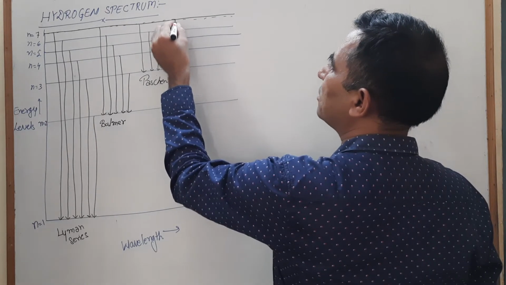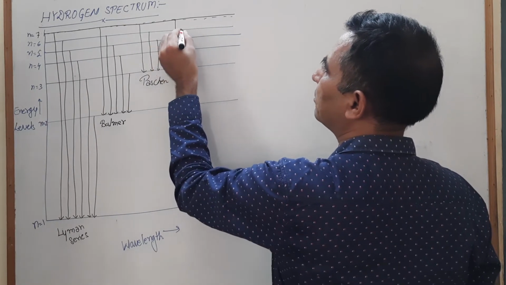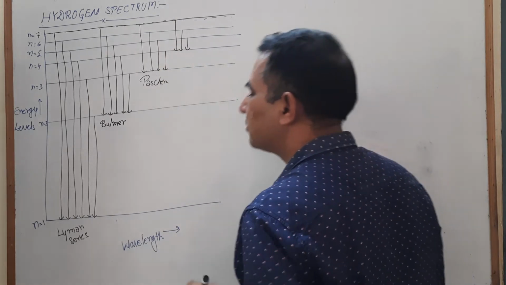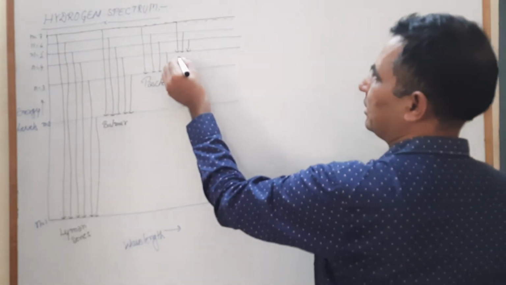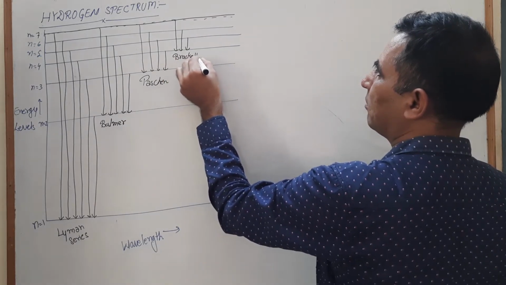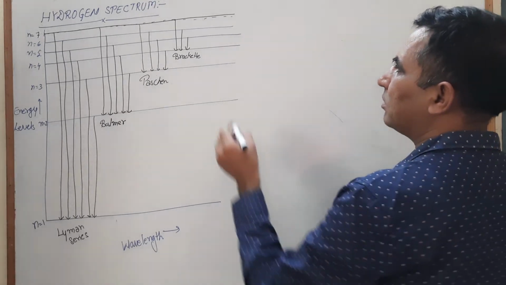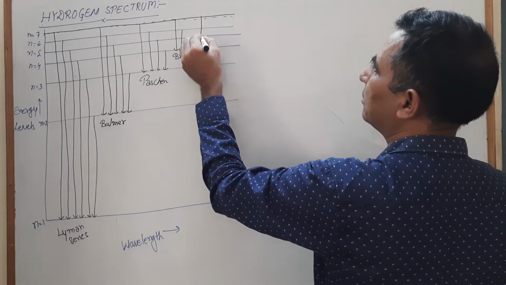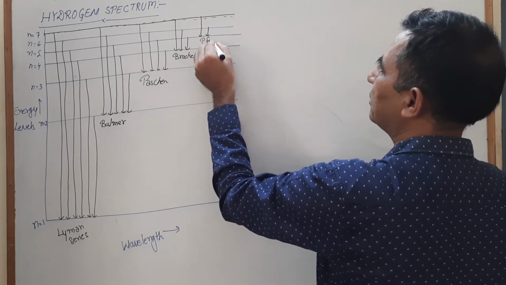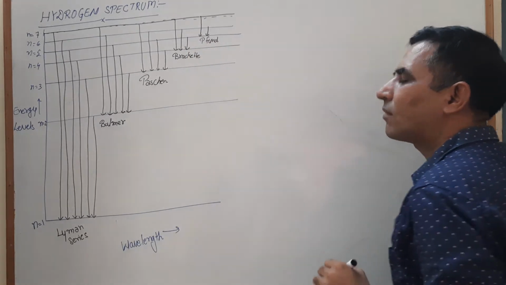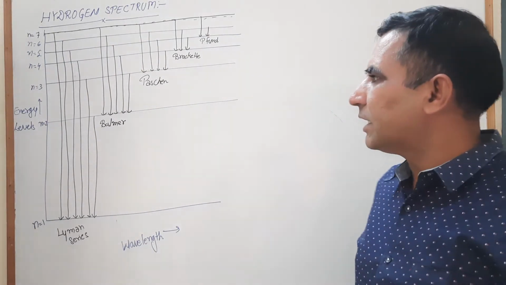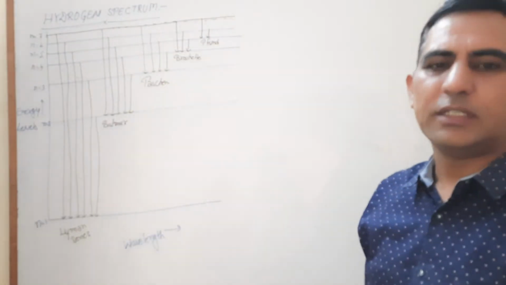If the electron jumps into the fourth from any energy level, this is known as the Brackett series. When the electron jumps into the fifth orbit, the series is known as the Pfund series. So many spectrum line series we obtain in that case.